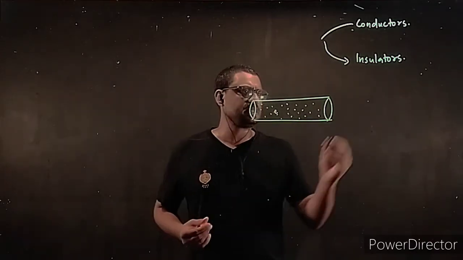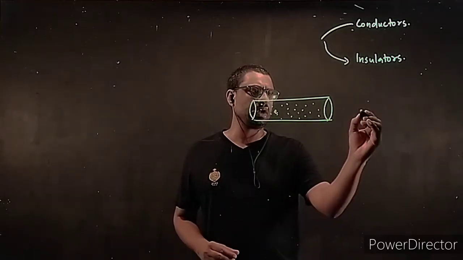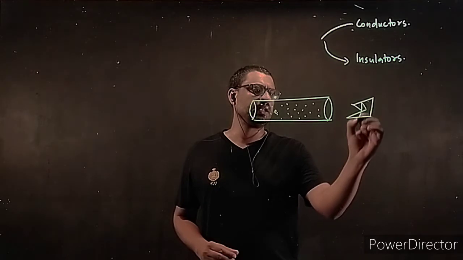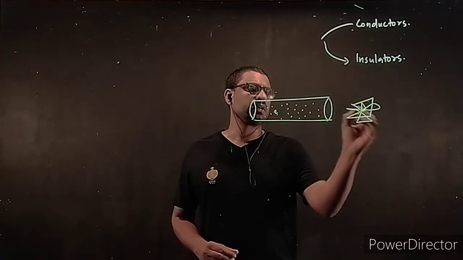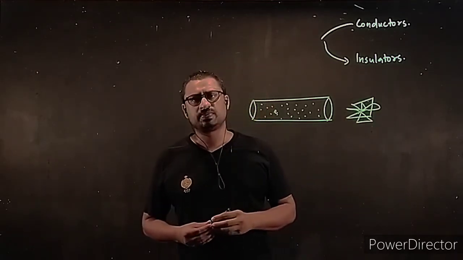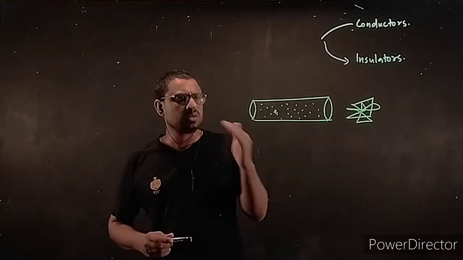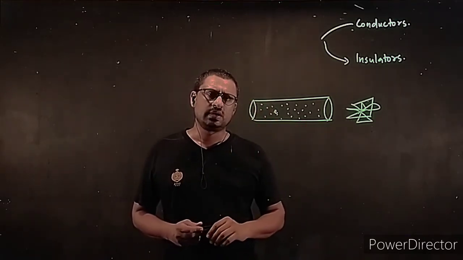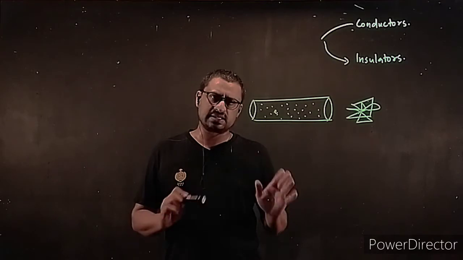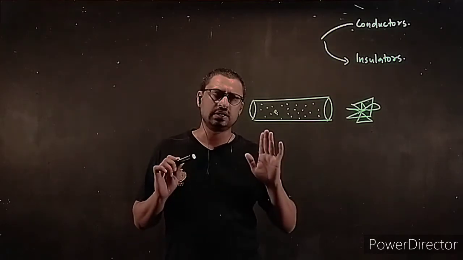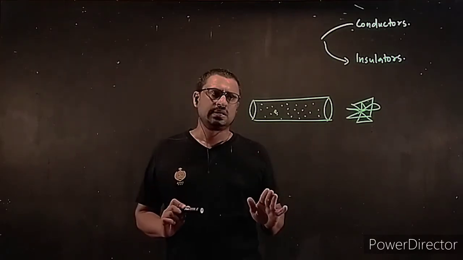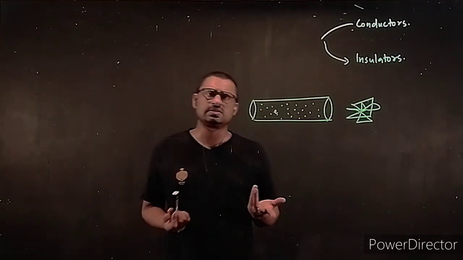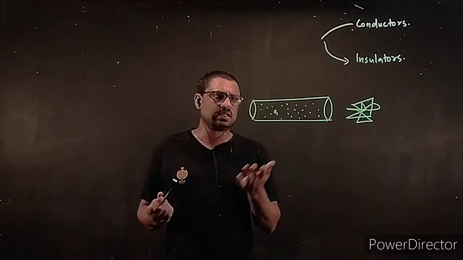But what actually happens is, if you take one electron, it moves randomly here and there, here and there, and there is no net displacement for it. So there is no net motion for the electron when the conductor is in its natural state. So we cannot say there is motion of charges. We cannot say there is current happening.